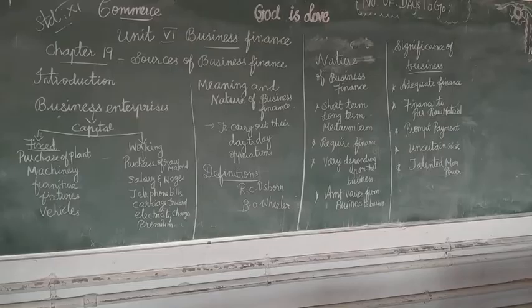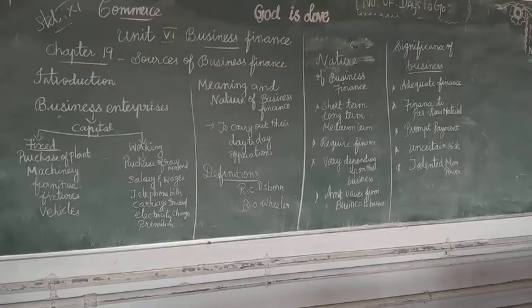Then venture funding. Venture funding means institutions like factoring institutions, mutual funds and many others; we call these venture funding capital.